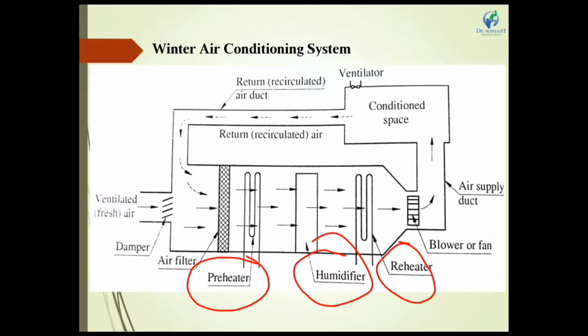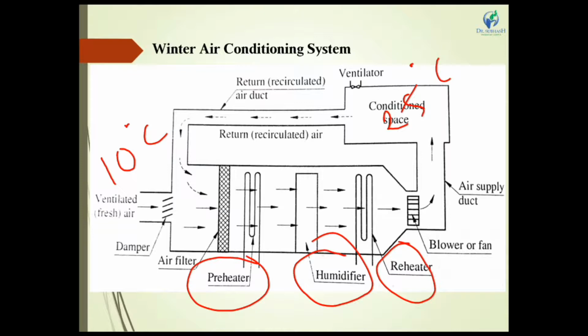Preheater means it gives heating to the air. At atmospheric condition the temperature is nearby 10 degrees centigrade. Inside the room we require 25 degrees centigrade. At this time we are not using any type of cooling air conditioning system. We have to use a heating air conditioning system, because we require the temperature inside the room to go up. The room temperature is already very low as compared to the required human comfort temperature.